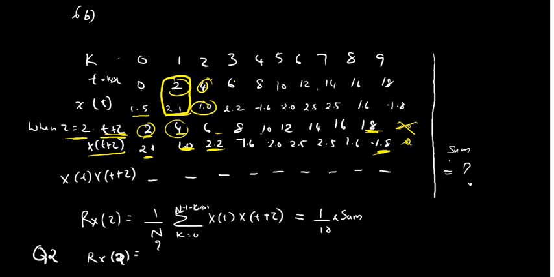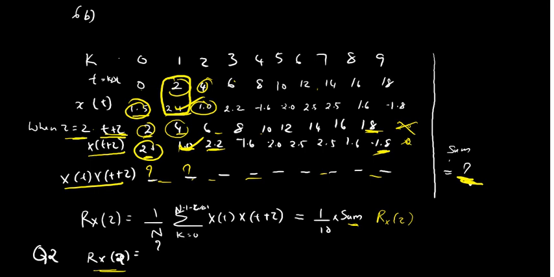Now again the same, x of t into x of t plus tau means this into this is how much, this into this is how much. So you have to find all the products and find the total value of sum, and here that will be 1 by 10 into sum. So once you find the value of Rx of tau, you have to find, that is Rx of tau is how much. So you have to substitute and give the value of the answer for the question 2 for today's quiz.